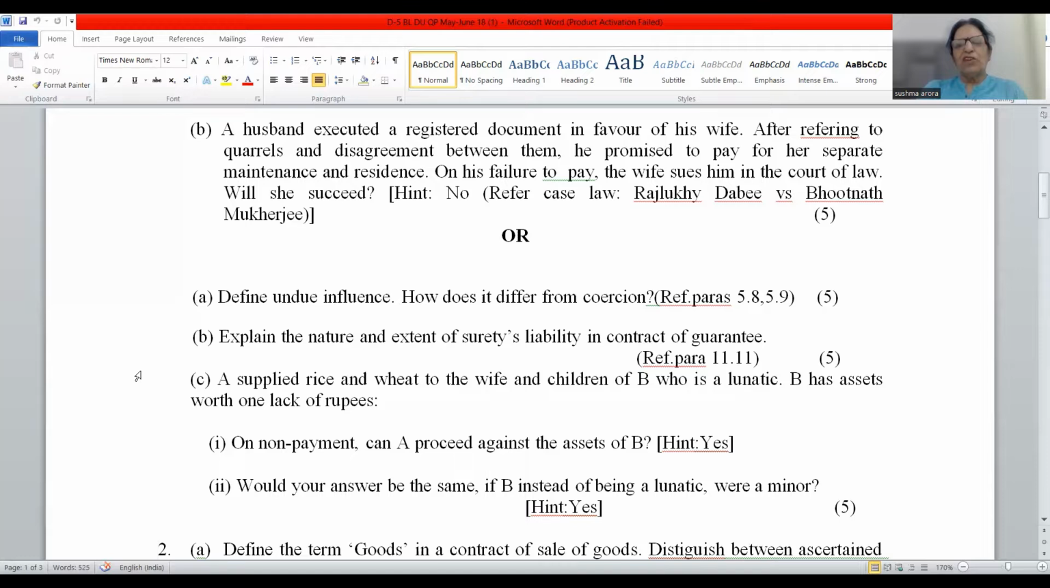So when we talk about incompetent person's liability, no personal action can be taken against them, but property of that person is always held liable. Coming to the second part, would your answer be the same if B, instead of being a lunatic, were a minor? Yes, friends, our answer is going to be the same. Because like lunatic person, minor person is also incompetent to contract. Then you know whatever property minor has from his estate, amount can be recovered. So our answer is going to be the same.